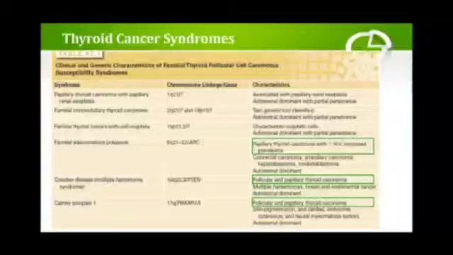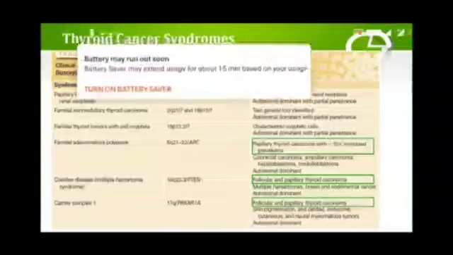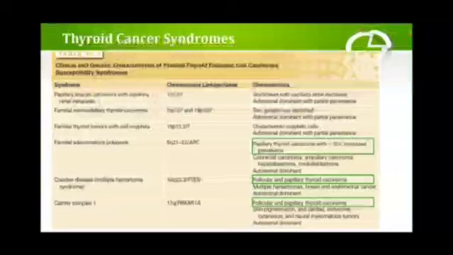What are the syndromes that are associated with thyroid cancer? The clinical and genetic characteristics of familial thyroid follicular cell carcinoma susceptibility syndromes include papillary thyroid carcinoma associated with papillary renal neoplasia, familial non-medullary thyroid carcinoma, familial thyroid tumors with cell oxyphilia, and familial adenomatous polyposis, that is FAP.